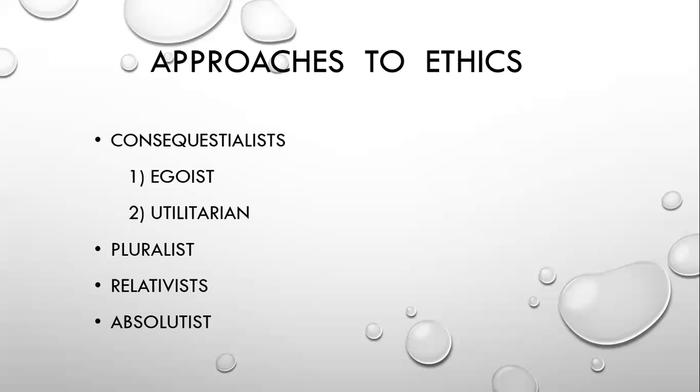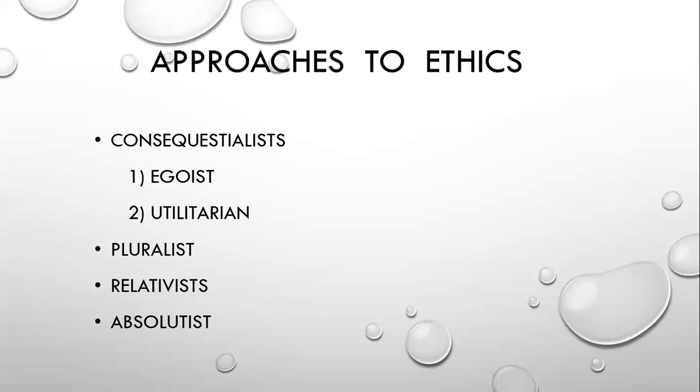The next one is relativist. A relativist looks at the context when taking a decision. In that context, is it right or wrong? He will think about that.